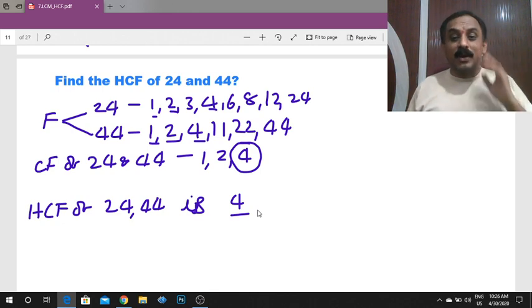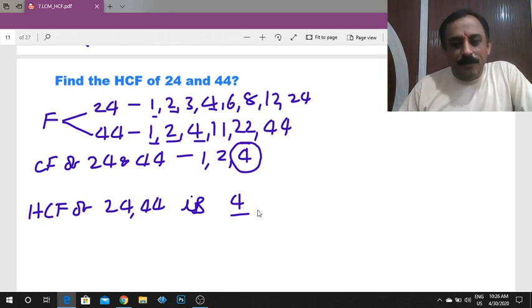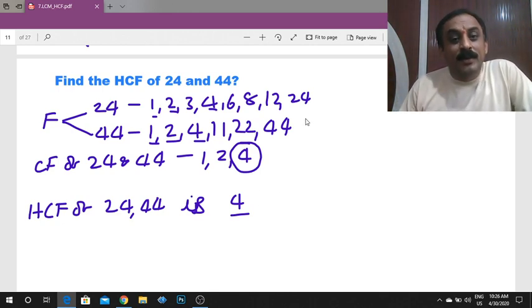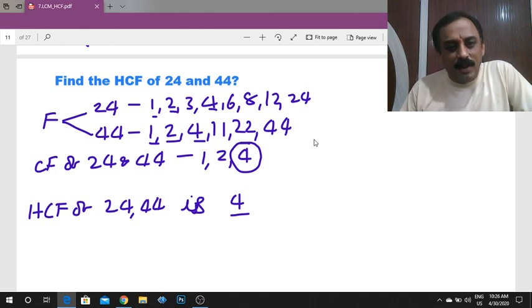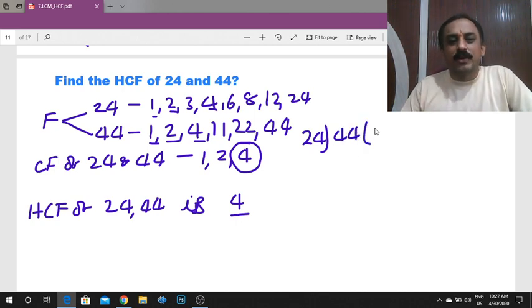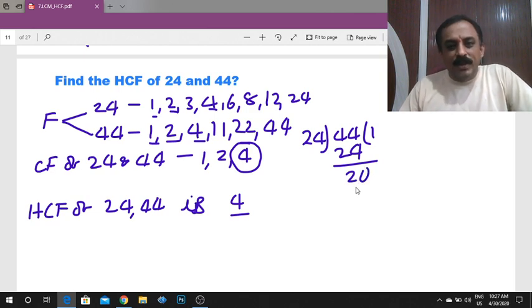Which one is better? The traditional method. One simple method is big number divided by small number. Follow this method. 44 divided by 24. 24 once 24. The remainder is not 0. If the remainder is 0, 24 will become the HCF. Here the remainder is not 0. Now take this 24 and divide it by the present remainder.